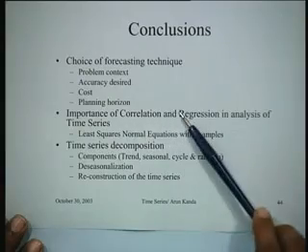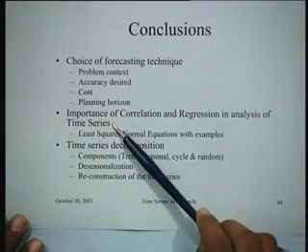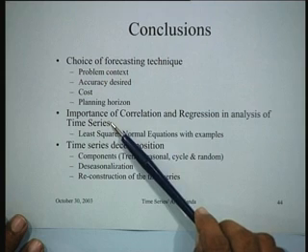But if this is not happening and the time series is behaving in some erratic fashion, then time series decomposition for an arbitrary time series could be a good way, because you determine the seasonality coefficients, the underlying trend, and the underlying cycle, and utilize this information for making a forecast. So in that sense, the importance of correlation and regression in the analysis of time series was emphasized.